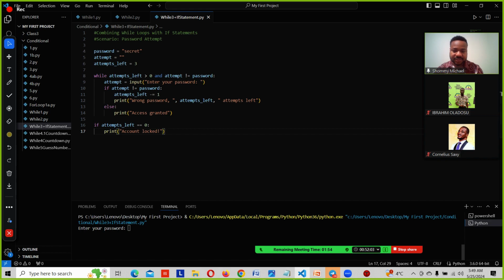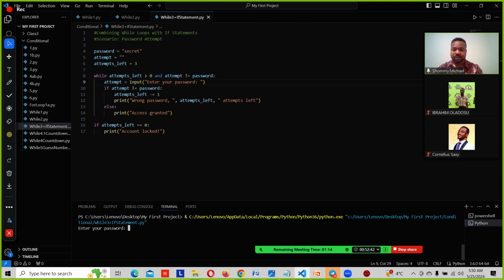Right here, it asks us to enter your password. So all these things are variables. Python is going to ignore them because they are variables, right? So right here, it is prompting us enter your password because of this input function that is there. What does the input function do? It prompts the user to input something on the screen. Same way you would want to log into your email, it will ask you to enter your password, username before you proceed. So same way, Python is stuck now. It's asking us to input something before we can proceed to run the program.